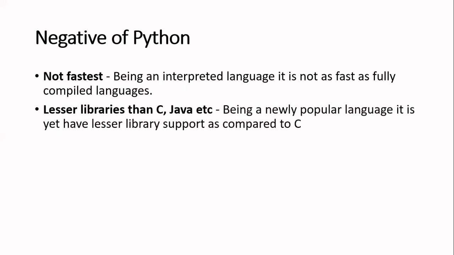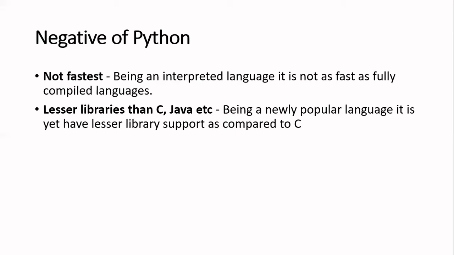Another negative of Python is that there are fewer libraries than C, Java, etc. Being a newly popular language, it has less library support as compared to C, C++, Java, or all those older languages which have been there for more than 30 years. Because a lot of people were working on C, C++, Java, there are a lot of libraries available. So why do we need libraries?